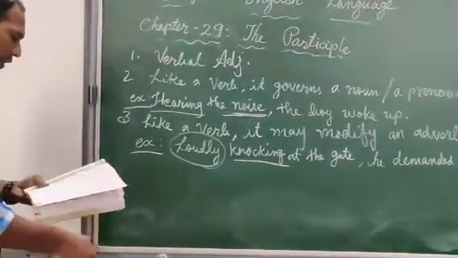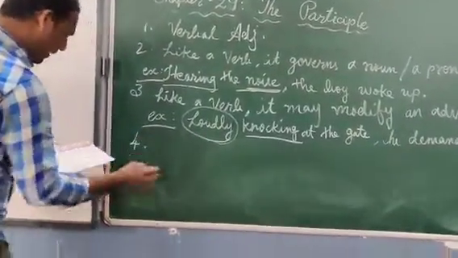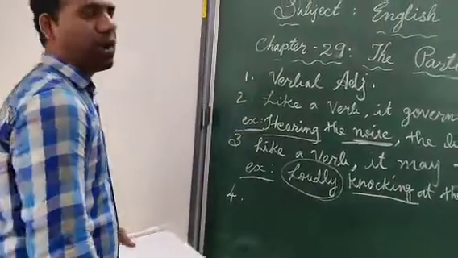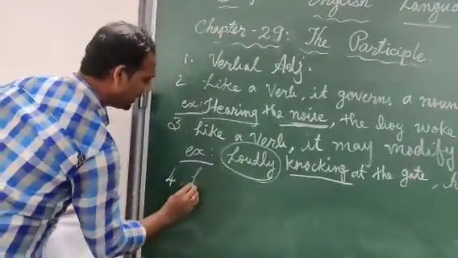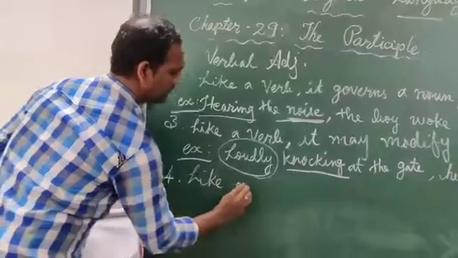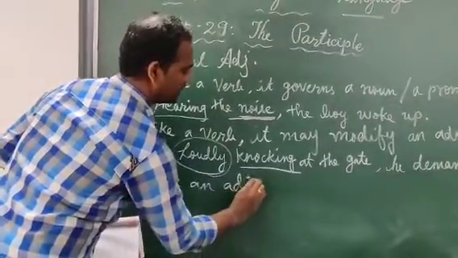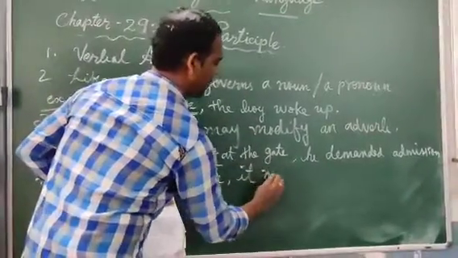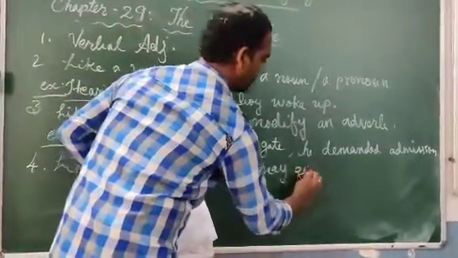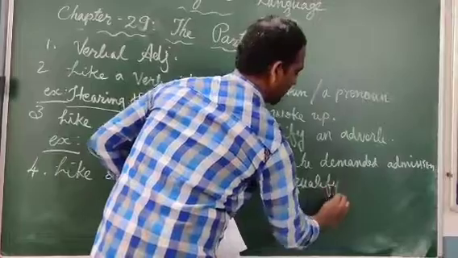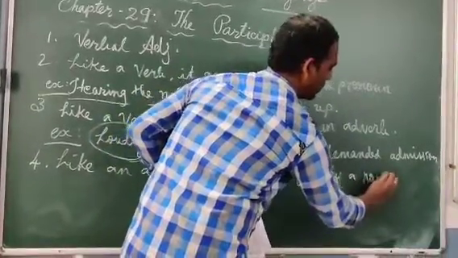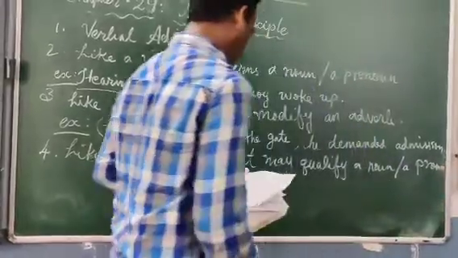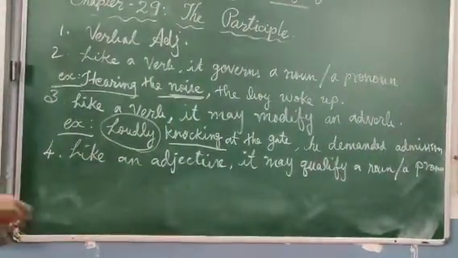Okay, and the next one is: like an adjective, it may qualify a noun or a pronoun. Example for this.